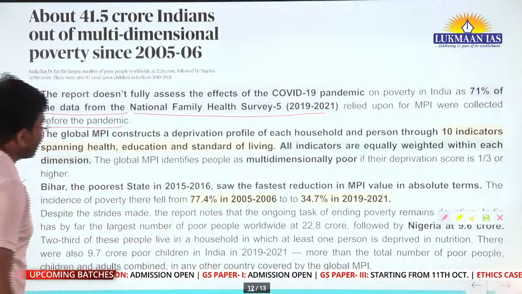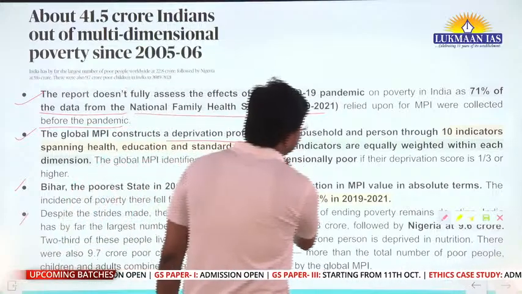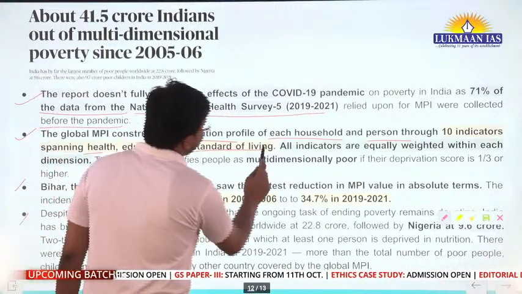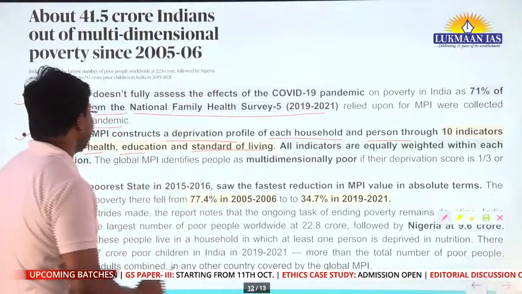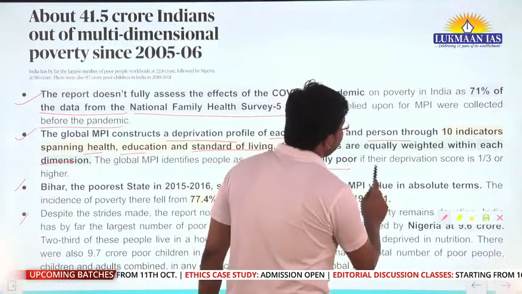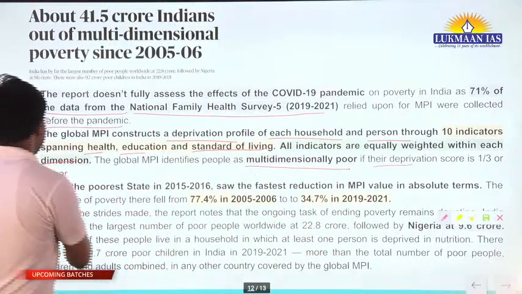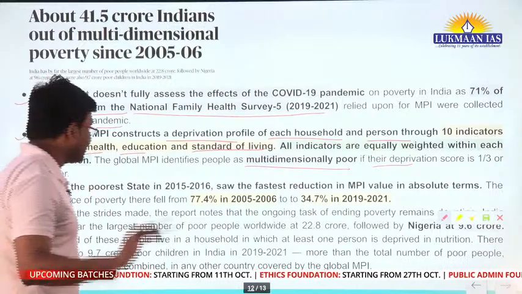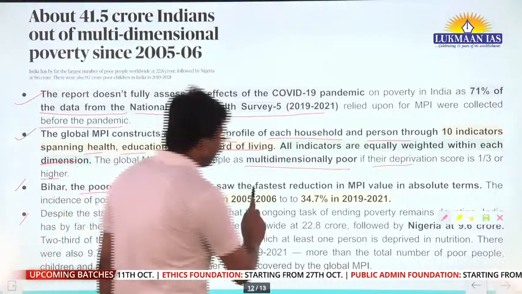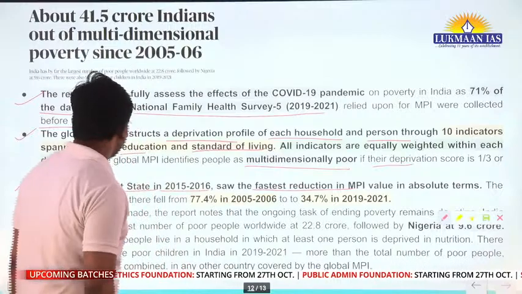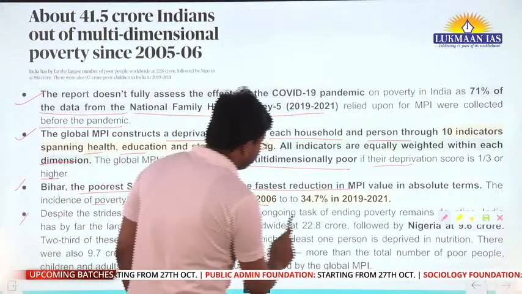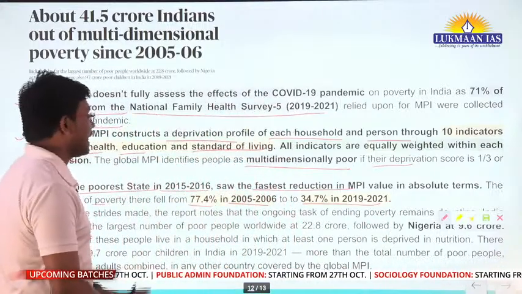The global MPI constructs a deprivation profile of each household and person through 10 indicators spanning health, education, and standard of living. All indicators are equally weighted within each dimension. The global MPI identifies people as multidimensionally poor if their deprivation score is 1/3 or higher. Bihar is considered the poorest state of India. Bihar, the poorest state in 2015-16, saw the fastest reduction in MPI value in absolute terms. The incidence of poverty there fell from 77.4% in 2005-06 to 34.7% in 2019-21.